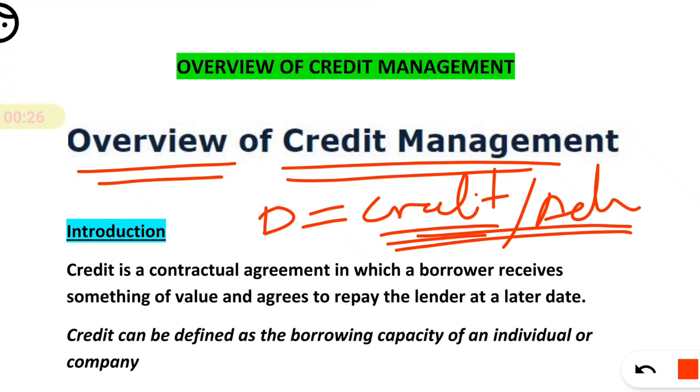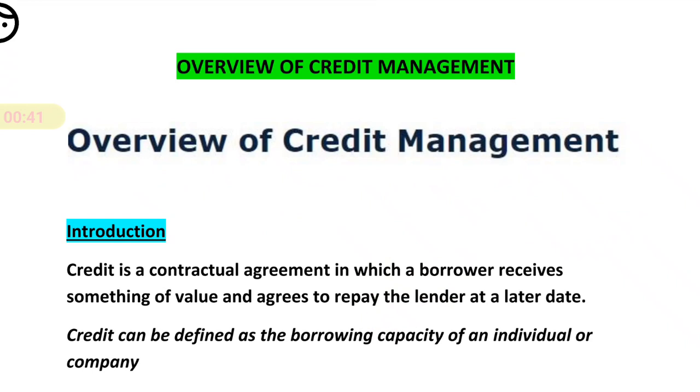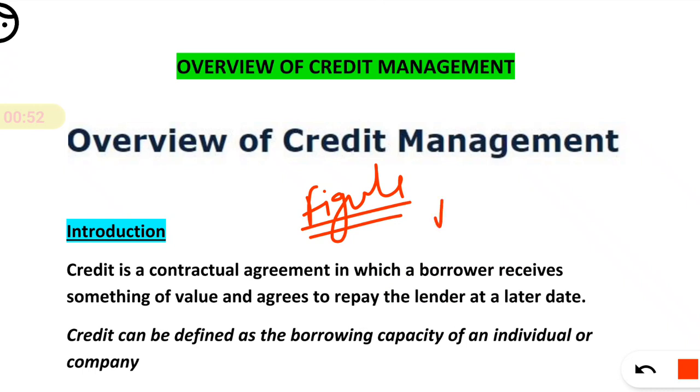Especially in this chapter, we are going to discuss the different limits for the priority sector, what is a priority sector advance, and what are the limits set by the RBI for the priority sector. That we are going to discuss majorly in this chapter. The first chapter of Advanced Bank Management is all about figures. You have to note numbers. There are some numbers which are set by the RBI as mandatory, that you have to note.